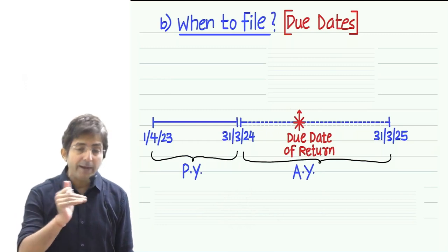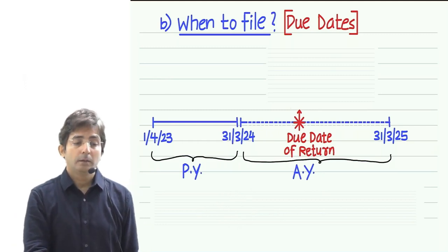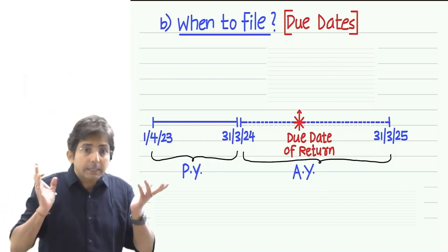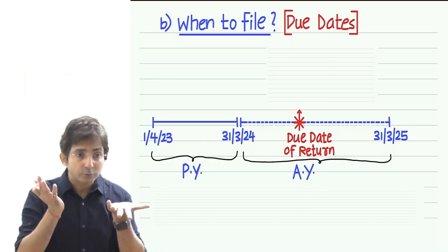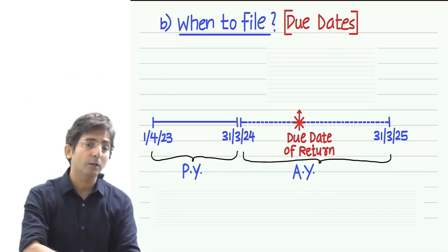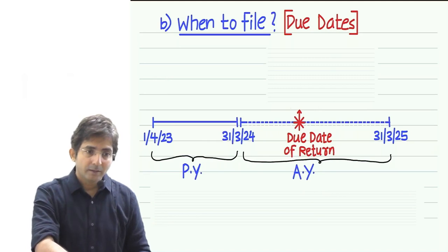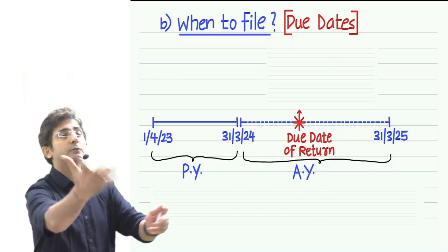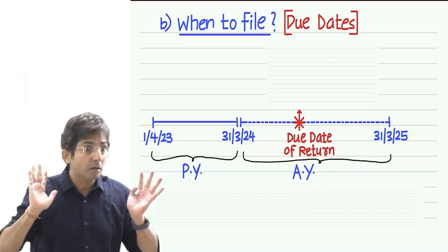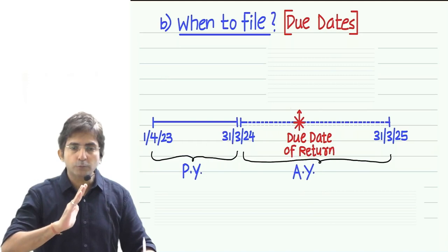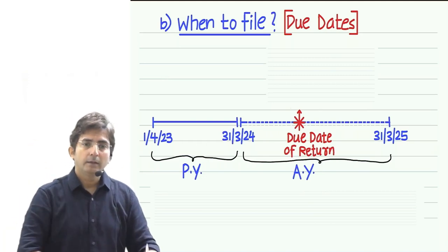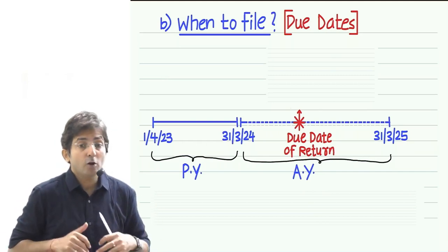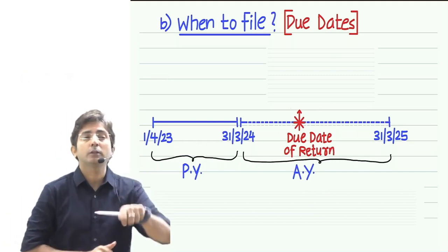Now, again you may have a question, why 30th November? But for this I cannot explain the logic now, because unless you understand what a transfer pricing assessee is, I cannot explain the logic of the 30th November due date. Within a minute I cannot explain it. Transfer pricing is a big chapter, the most famous topic in CA Final DT. It is such an important topic that within 1 minute I cannot give you an idea, and I cannot convince you why the due date is 30th of November.